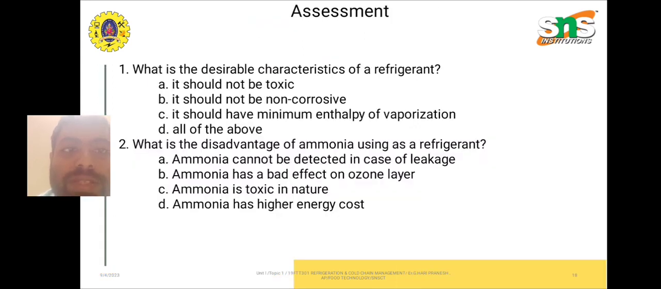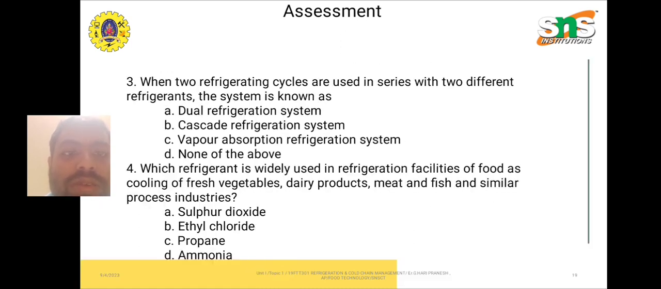Then about the assessments. For example, what are the desirable characteristics of a refrigerant? It should be non-toxic, non-corrosive, all of the above. Second one, the disadvantage of ammonia is that it is highly toxic in nature. And these are the other two assessments.